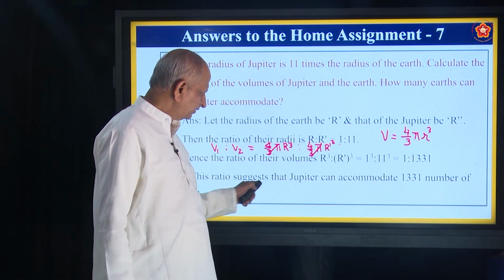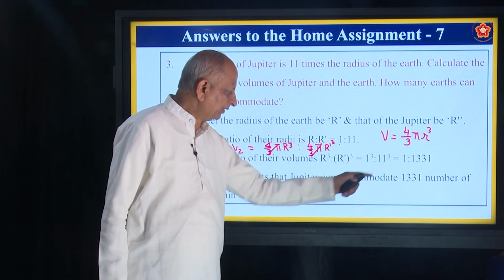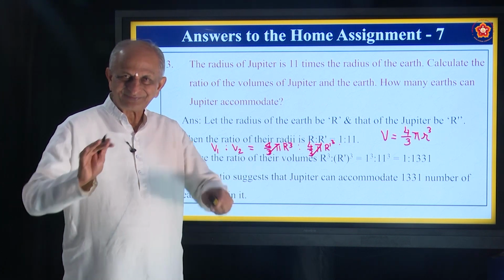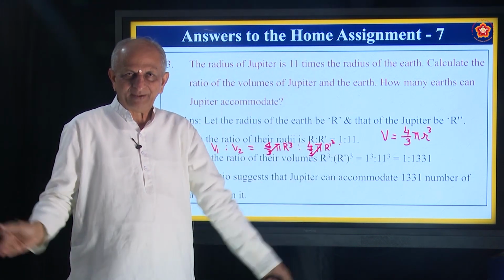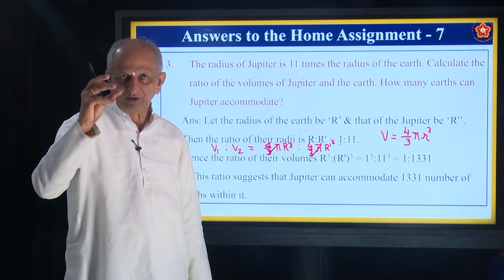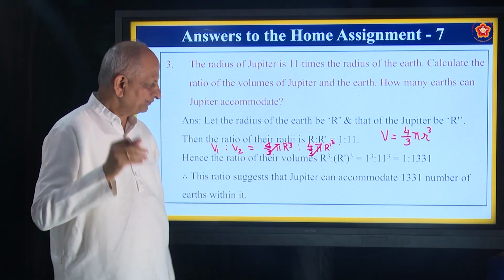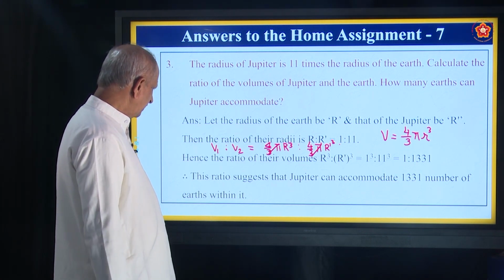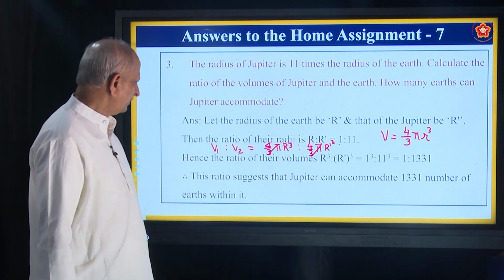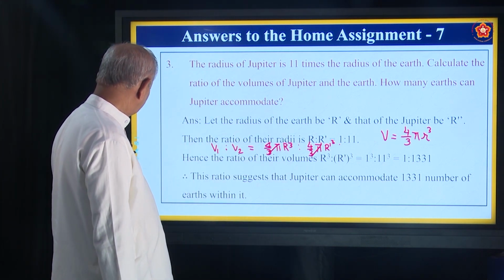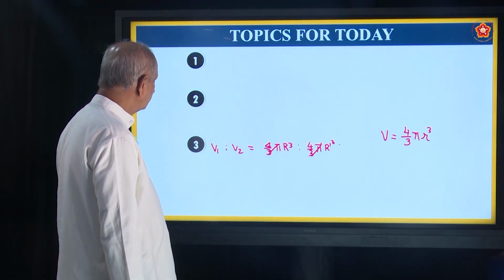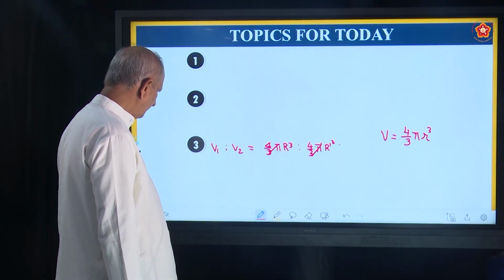It means that Jupiter can accommodate 1331 number of Earths within it. So suppose you take a big hollow Jupiter, and you take a small ball as Earth with a definite radius, then we can accommodate 1331 number of Earths within it. Okay, so that is the answer for that question. Now let us see today's topic.